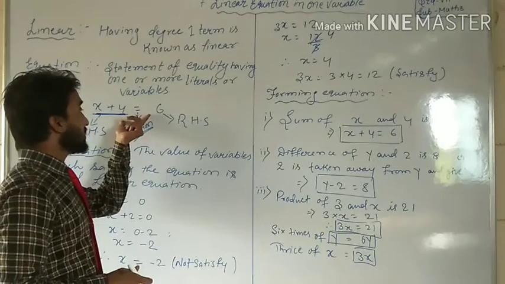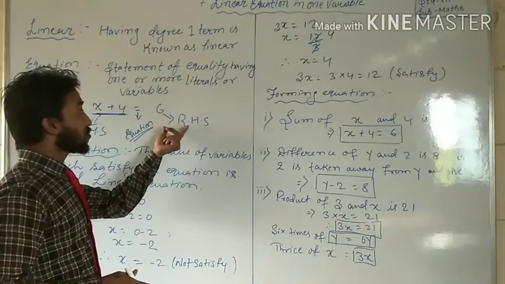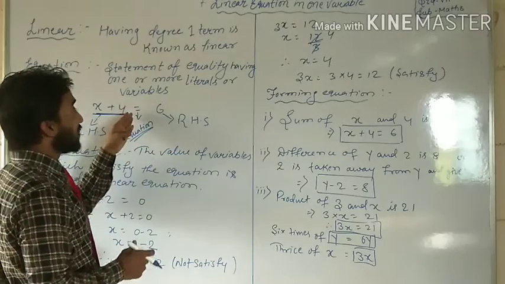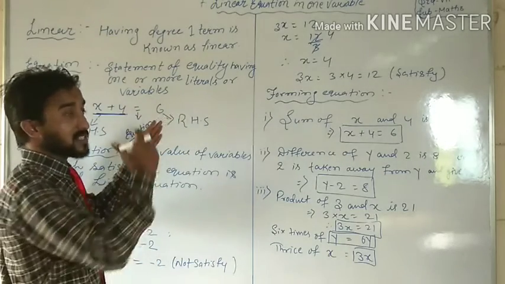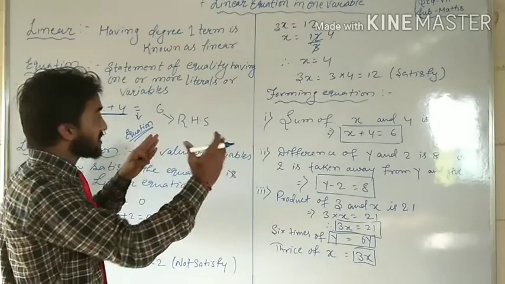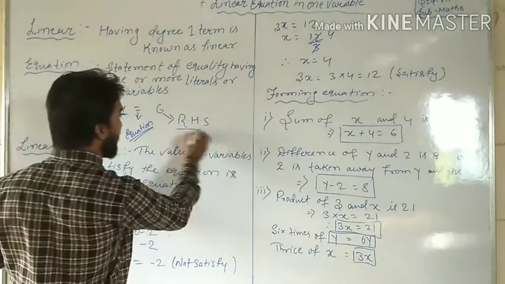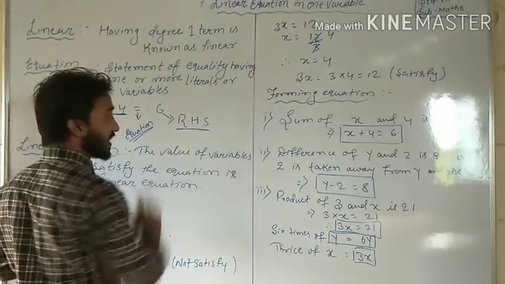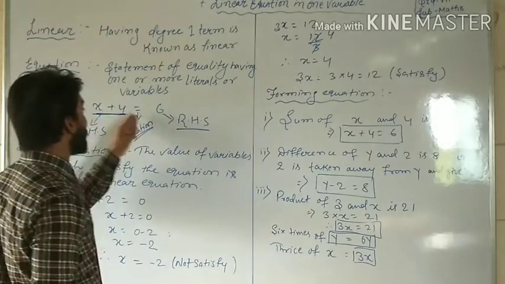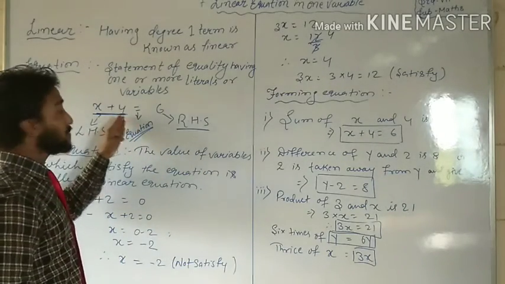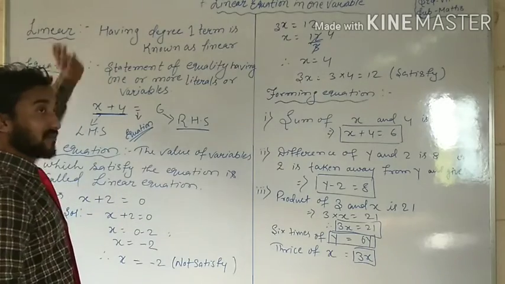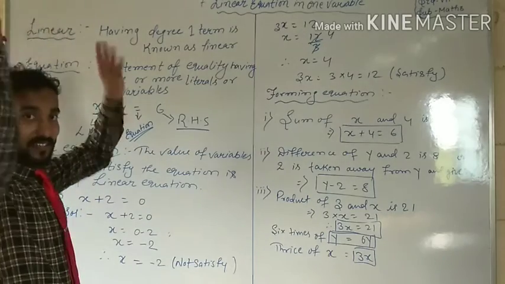That equation has two parts. First, after the equal to is the right hand side, which is called RHS. Before the equal to, x plus 4 is there, and that comes under the left hand side, called LHS. You know left hand, right hand?